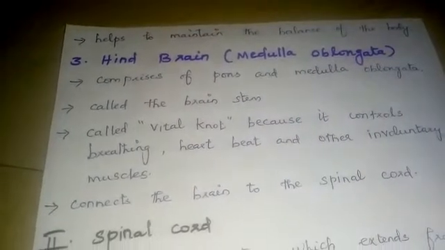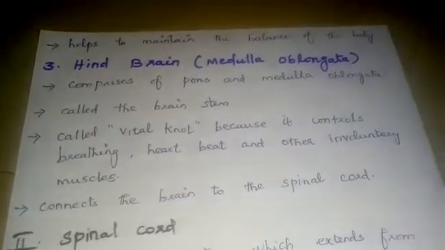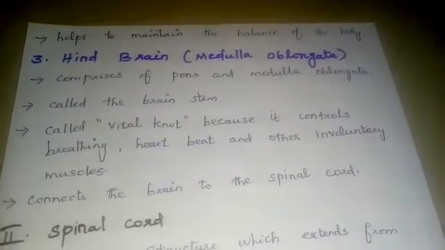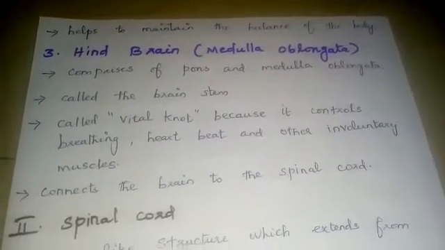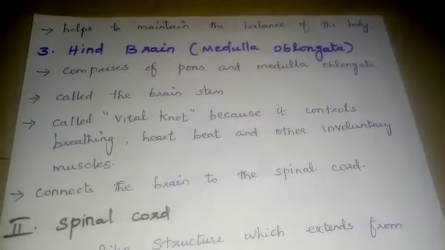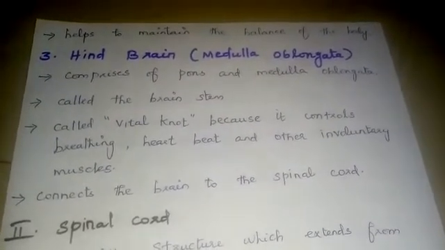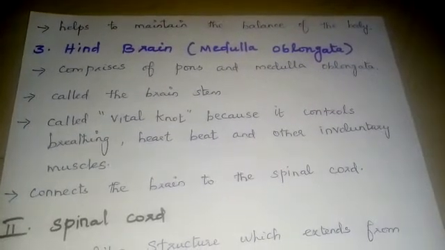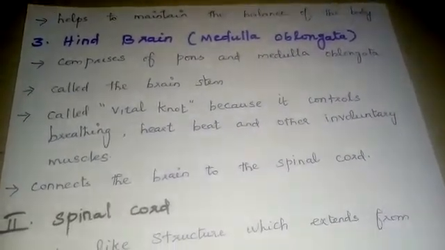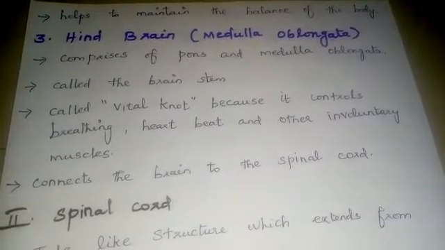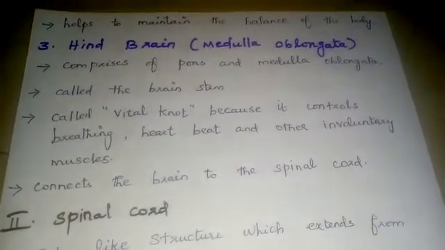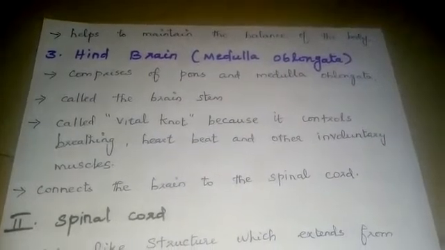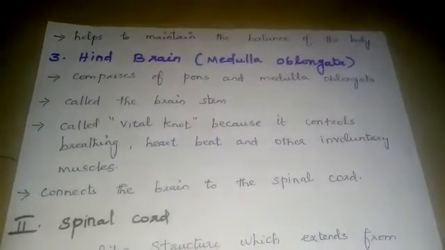It is also called the vital knot because it controls breathing, heartbeat and other involuntary muscles. Why is this hindbrain called the vital knot? Because it controls the breathing, heartbeat and other involuntary muscles. Then it connects the brain to the spinal cord.